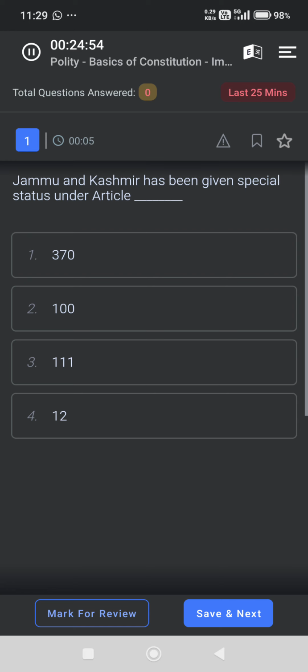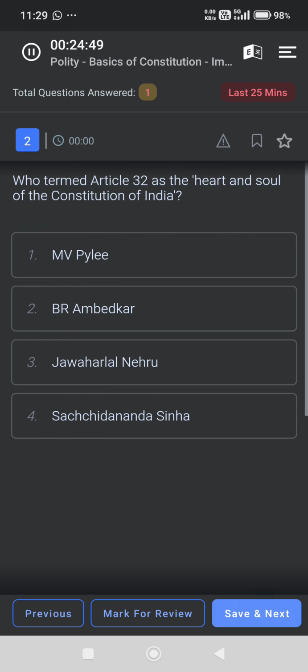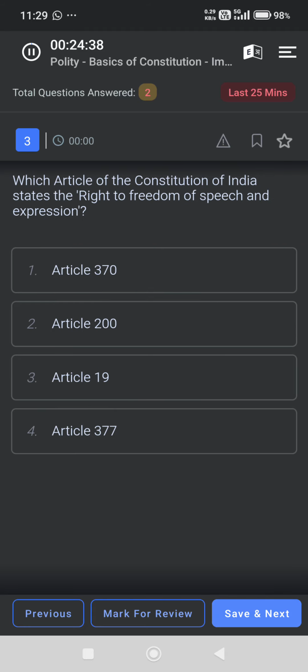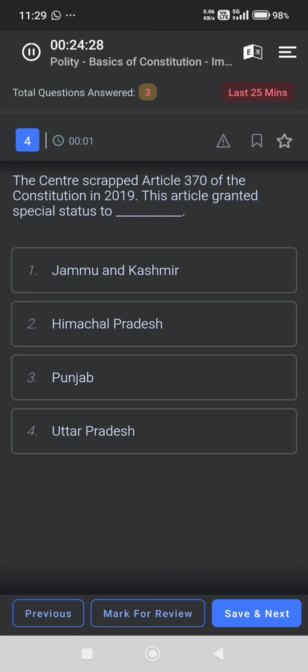Jammu and Kashmir has been given special status under Article 370. Who termed Article 32 as the heart and soul of the Indian Constitution? B.R. Ambedkar. Which article of the Constitution of India states the right to freedom of speech and expression? Article 19. The Centre scrapped Article 370 of the Constitution in 2019. The article granted special status to Jammu and Kashmir.